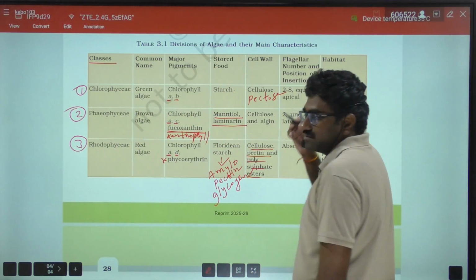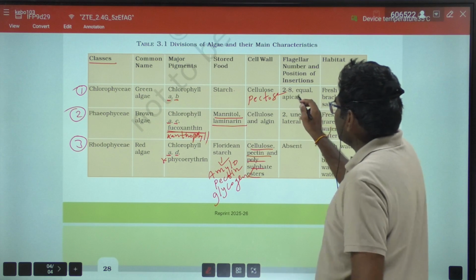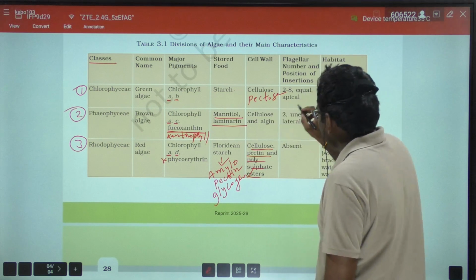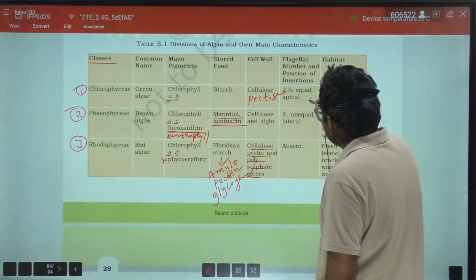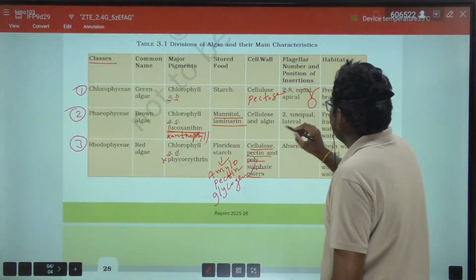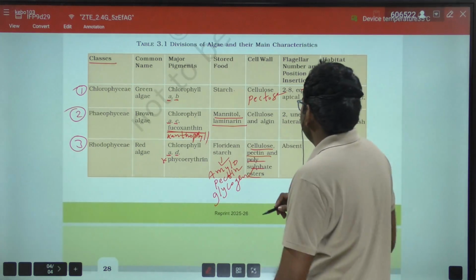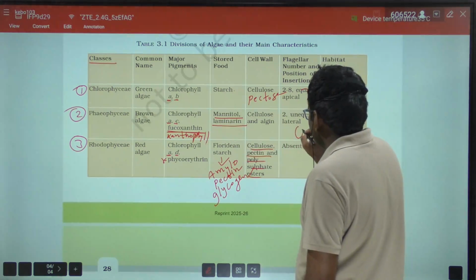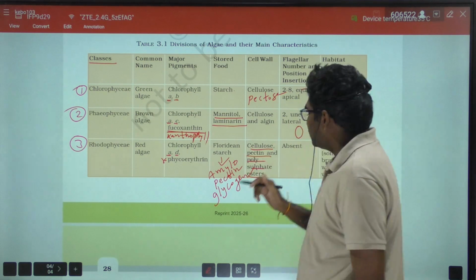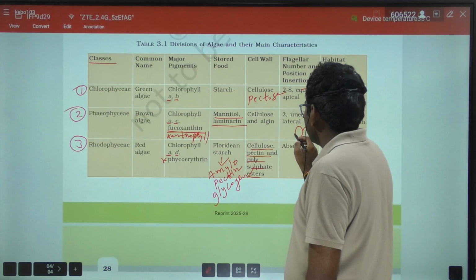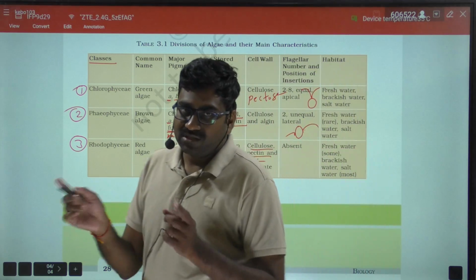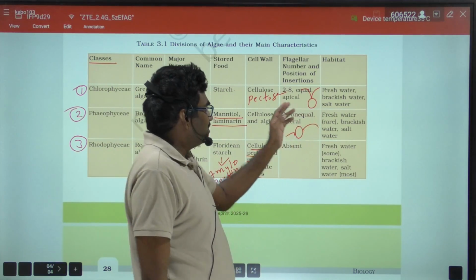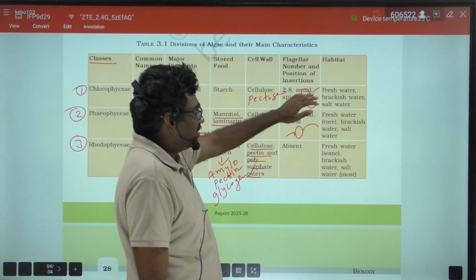Next, flagella number and their position. In green algae, 2 to 8 flagella, equal in size and apical in position, that means flagella are present at the apical terminal region.